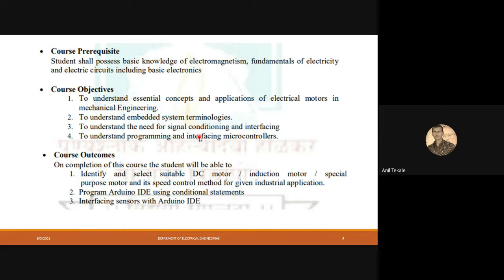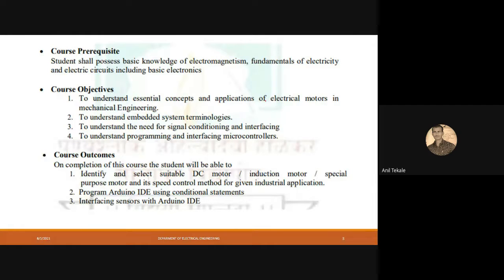First is electromagnetism, then fundamentals of electricity, then circuits. Before going further, we'll complete these small basic concepts, and after that we'll move towards the main part of our practicals. So, can anyone tell me what is electrical energy?